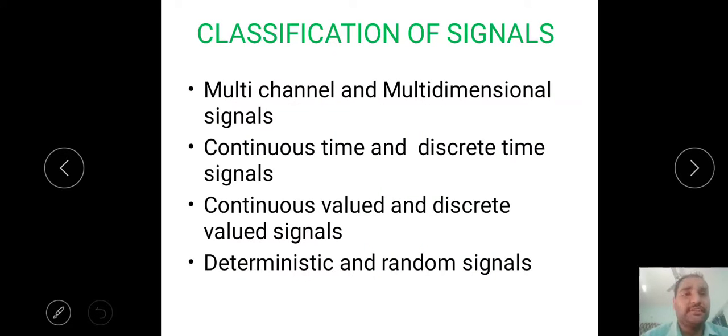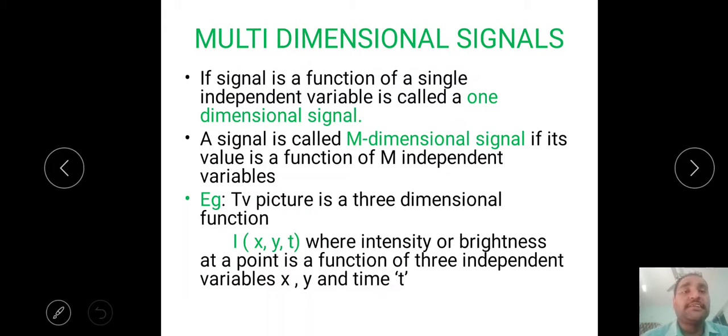Coming to the classification of signals, this is the major classification: multi-channel and multi-dimensional signals, continuous time and discrete time signals, continuous valued and discrete valued signals, deterministic and random signals. So let's look one by one. First, multi-dimensional signal. If a signal is a function of a single independent variable, that means it depends on only one independent variable, such type of signal we call a one-dimensional signal. Whatever signals we have studied in SS, that means the Signals and Systems subject, all the signals are one-dimensional signals.